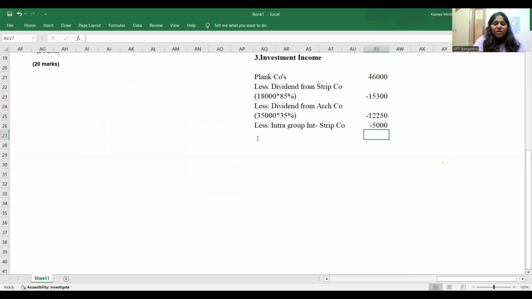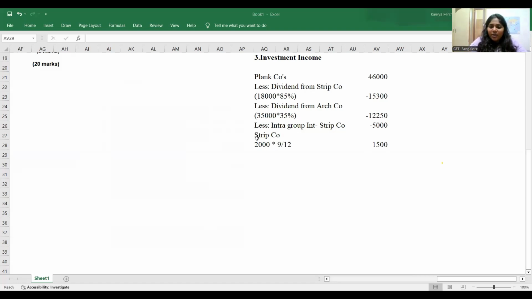And then we have Strip company. How much is Strip company's investment income, guys? Strip company's investment income would be 2 million, but you don't take the entire 2 million. You'll only take the post-acquisition period, that is 9 by 12. You'll take 2 million into 9 divided by 12. If you do all of this, what is your actual investment income?